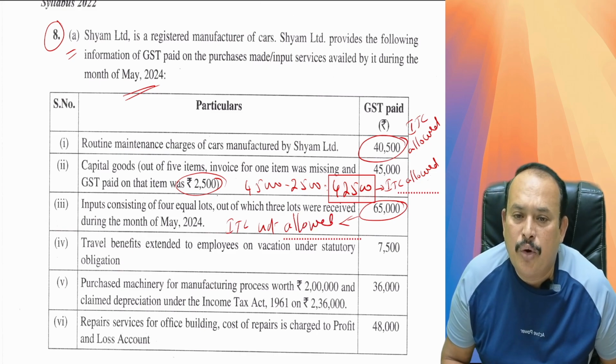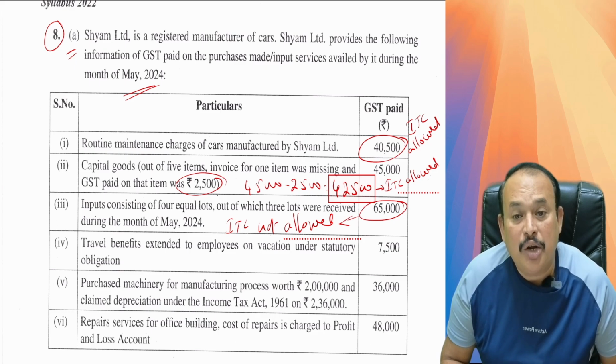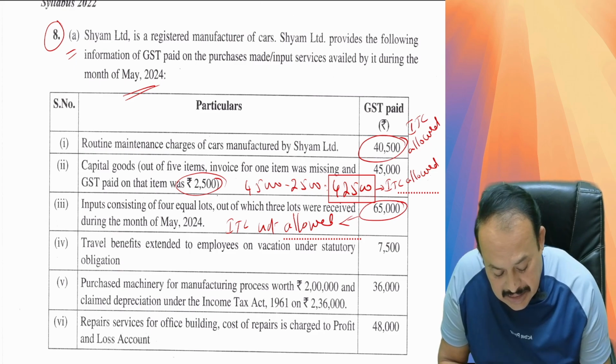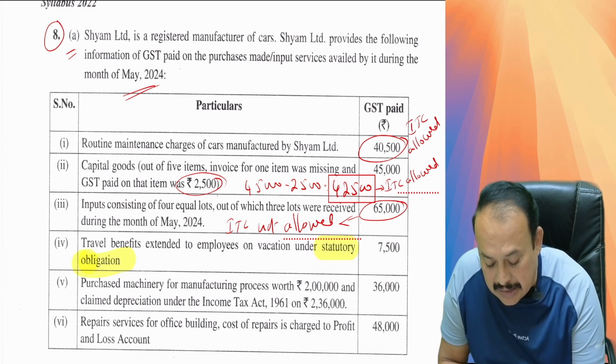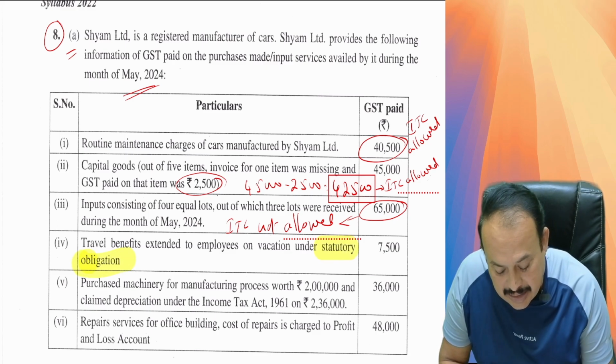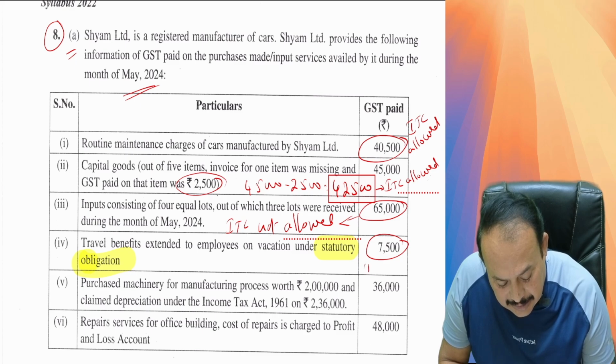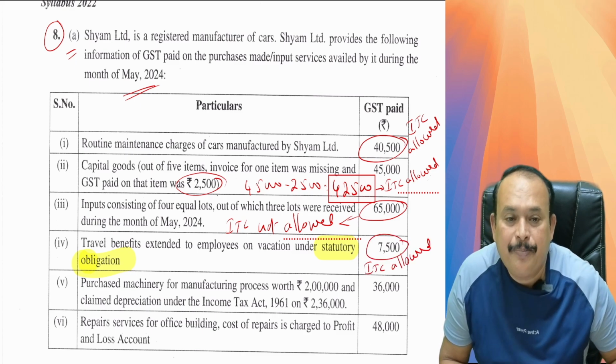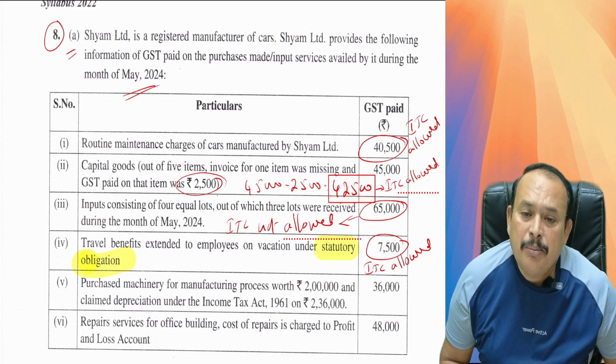Further, point number 4. Travel benefit extended to employees on vacation under statutory obligation. That is important to note. If it is a statutory obligation, it qualifies for ITC. So in the given case, ITC 7,500 is well allowed, my dear friends. Point number 5.